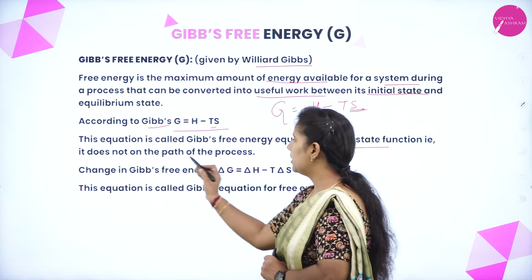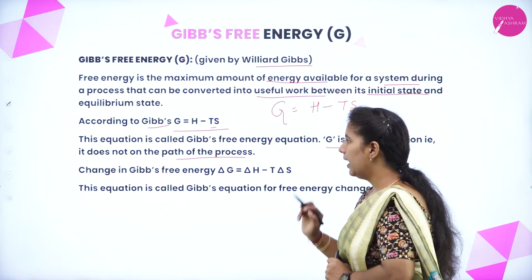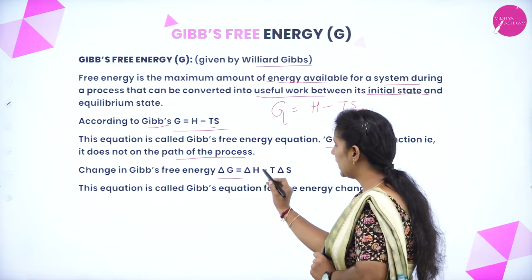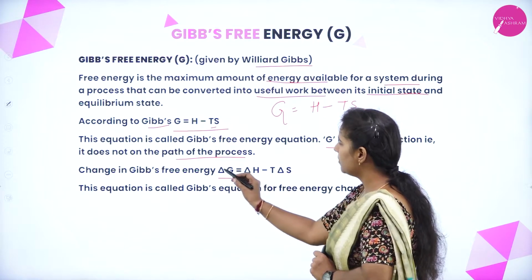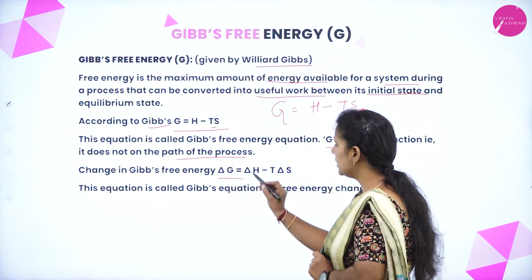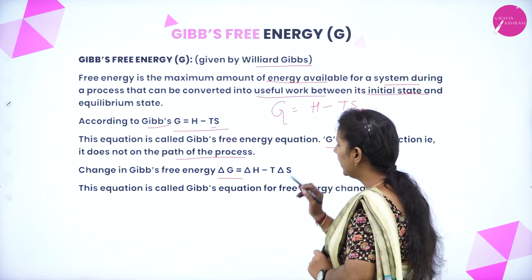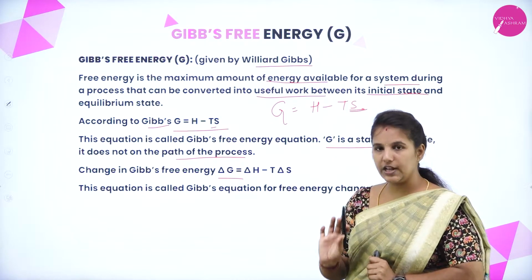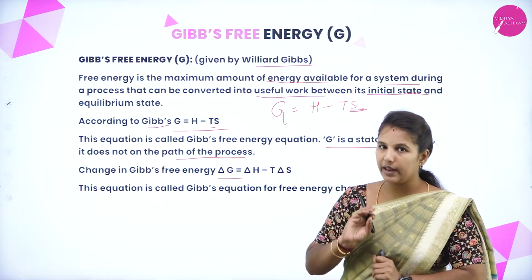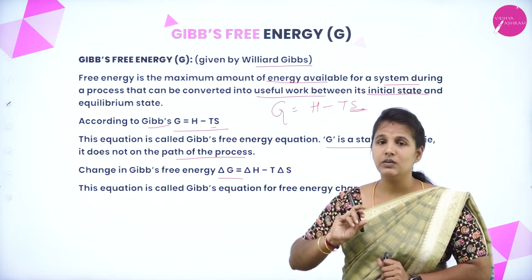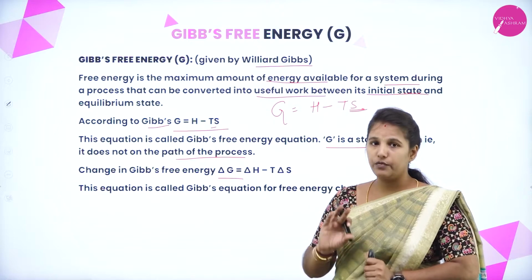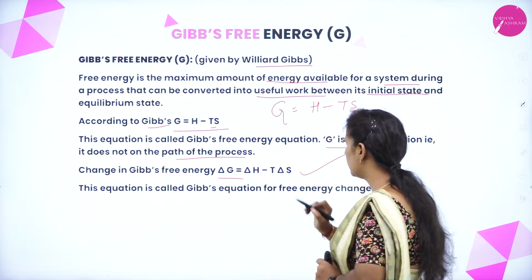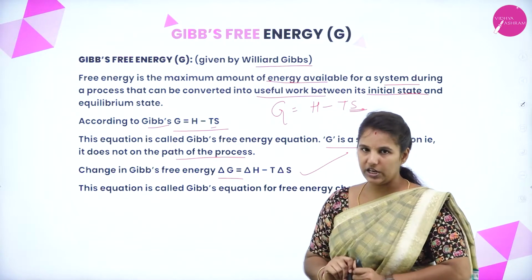G stands for the state function, or the Gibbs function. It does not depend upon the path of the processes. And the change in Gibbs free energy is obtained by delta G is equal to delta H minus T delta S. Remember, delta G is the change in Gibbs free energy, delta H is the change in enthalpy, T is the temperature and delta S is the change in entropy. This is how enthalpy and entropy are linked with one another by using a new state function, that is the Gibbs free energy or Gibbs function. This equation is also known as the Gibbs free energy change equation.